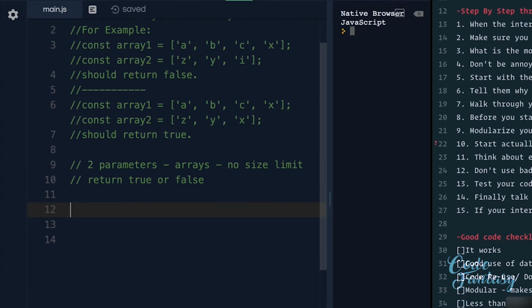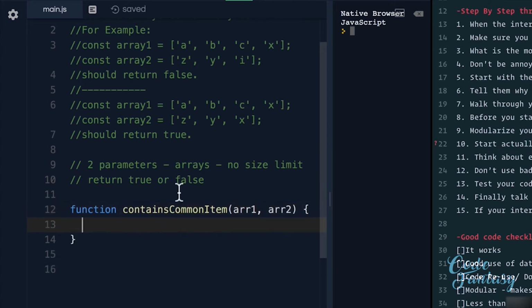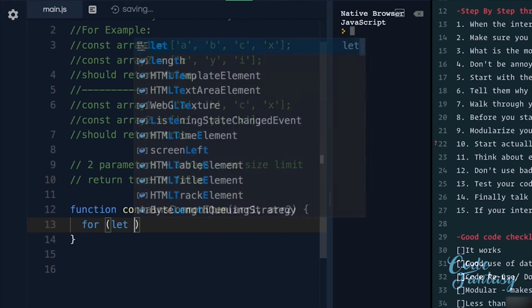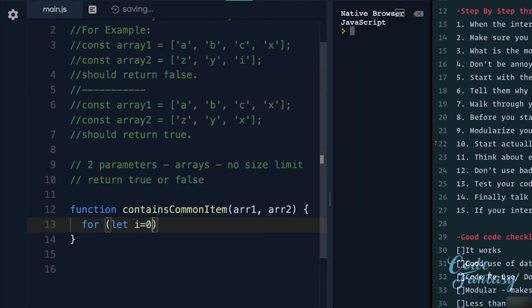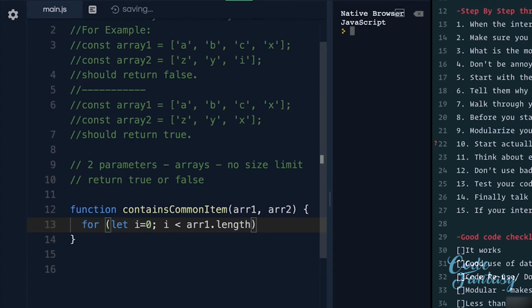I'm going to have a function, and this function is going to be called contains common item, and it's going to receive 2 arrays, array 1 and array 2. Now, we are going to take the first array and do a for loop. So I'm going to say for let i equals 0, and as long as i is less than array1.length, so that's the length of the first array, we're going to increment i.